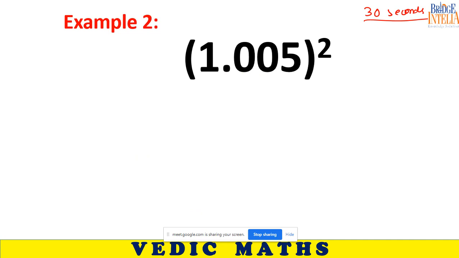So done. 1010025. Come on beta, tell me again. 1010025. Okay. And what about the decimal? Sir, it will move 6 places back. 1.010025. Okay, so the correct answer is 1.010025.